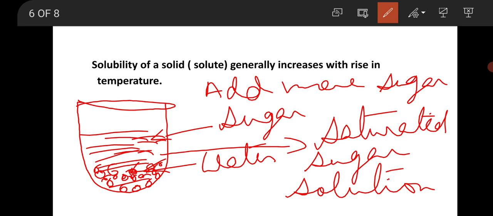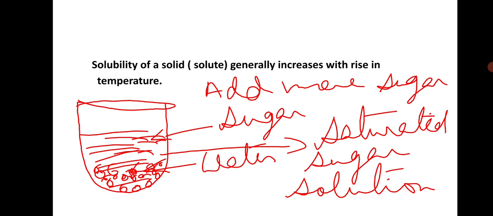Clear? Now how can we increase the solubility of this saturated solution? With rise in temperature. Clear?